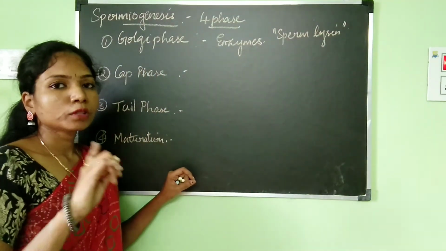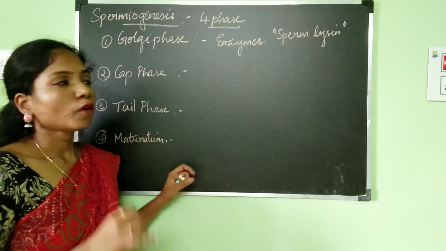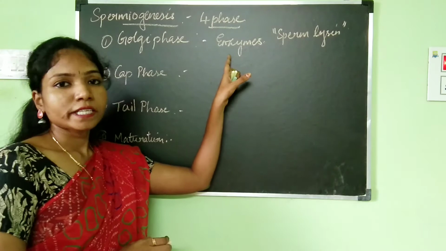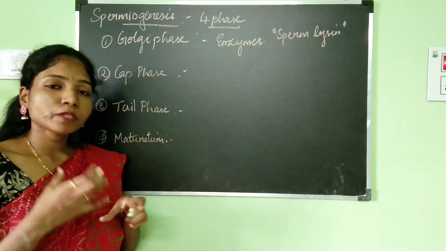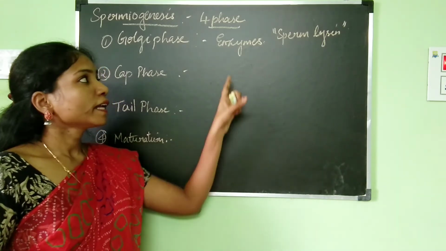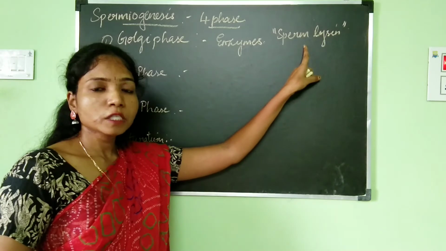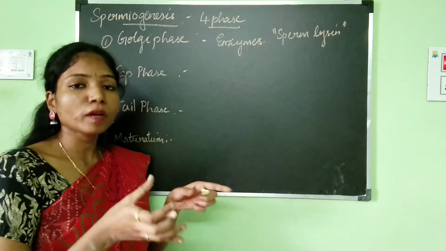When we discuss the structure of the sperm, I will tell you the function of sperm lysin. For now, understand what enzymes are produced by the Golgi apparatus. All the enzymes produced by the Golgi apparatus are hydrolytic enzymes, also known as the sperm lysin, and they only form the acrosomal part.